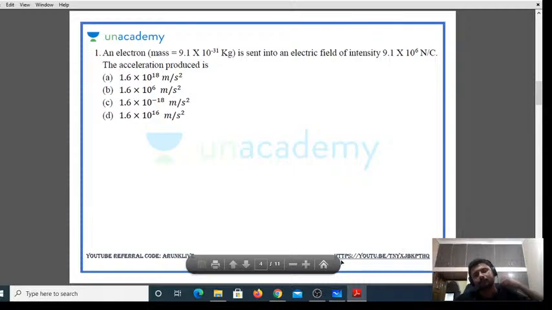Okay. Let us solve the first one now. An electron, whose mass is 9.1 into 10 power minus 31 kg, is sent into an electric field of intensity 9.1 into 10 power 6 Newton per coulomb. An electron has been sent into the electric field of 9.1 into 10 power 6 Newton per coulomb. You're supposed to find the value of the acceleration produced. Let us find that one.